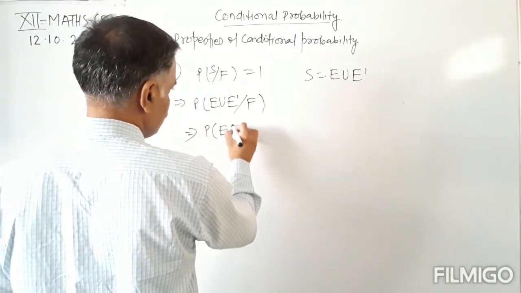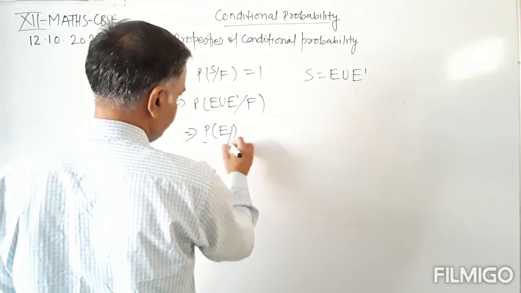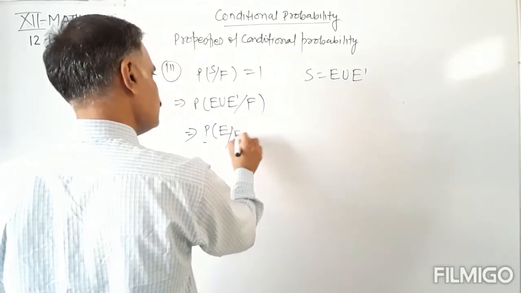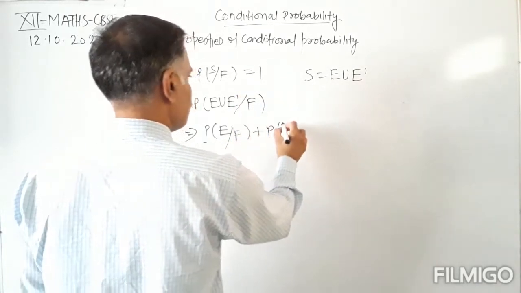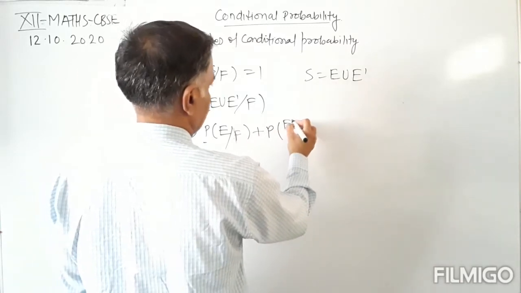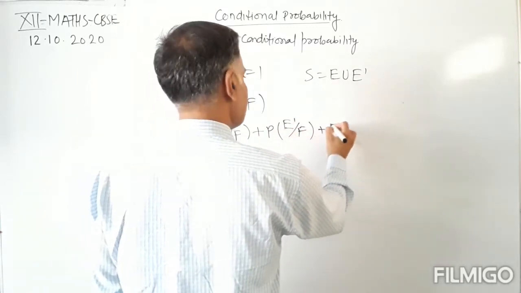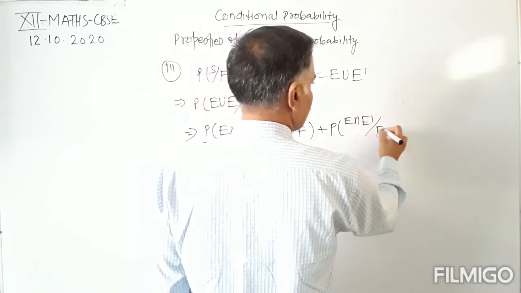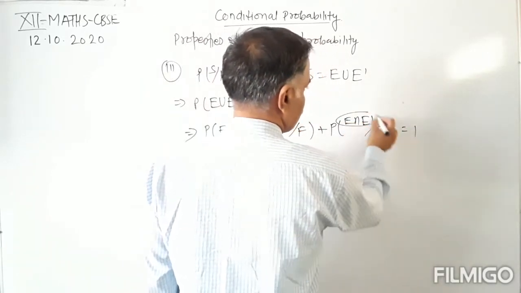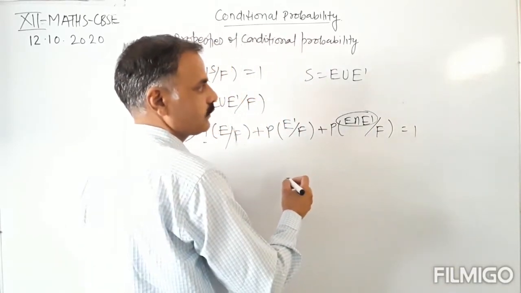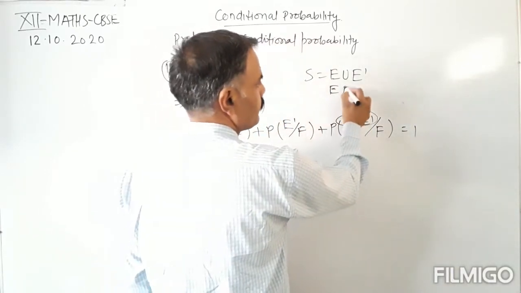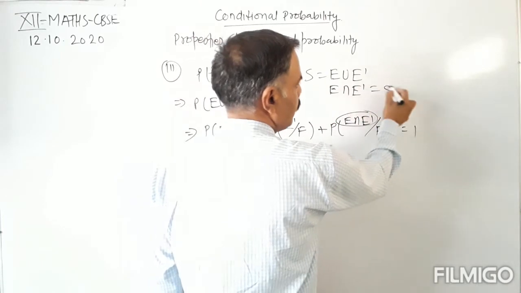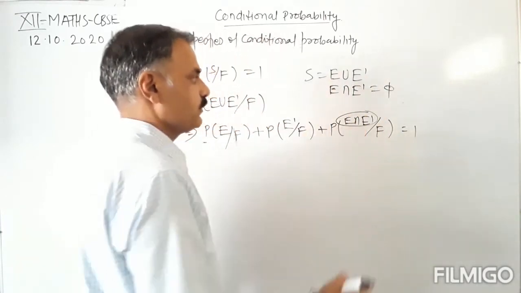P(E|F) plus P(E dash|F) plus P(E intersection E dash|F) equals 1. E intersection E dash is equal to phi, as these are two disjoint events.